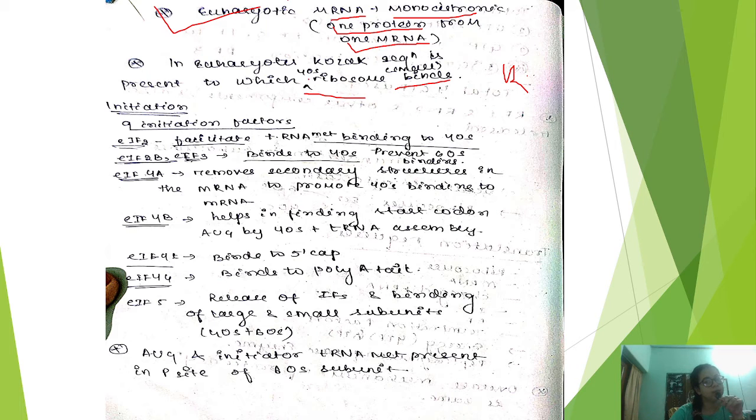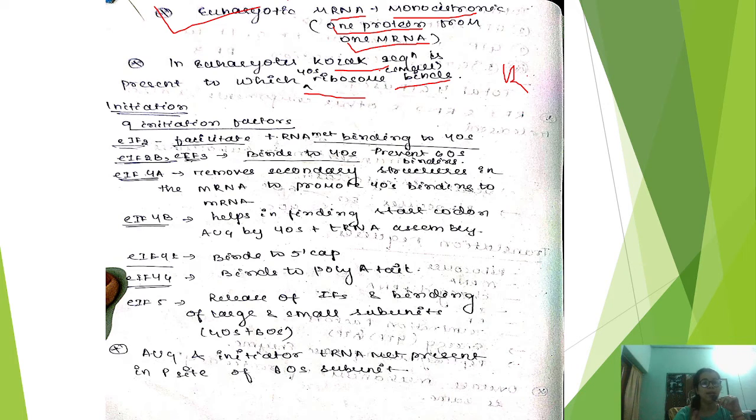So the 40S, in case of eukaryotes, there is the Kozak sequence, a particular sequence that will be present, to which this 40S, the smaller subunit of the ribosome, will bind. Then next starts the process of initiation. As you know, for the process of initiation, certain factors are required, known as the initiation factors. What are these initiation factors?